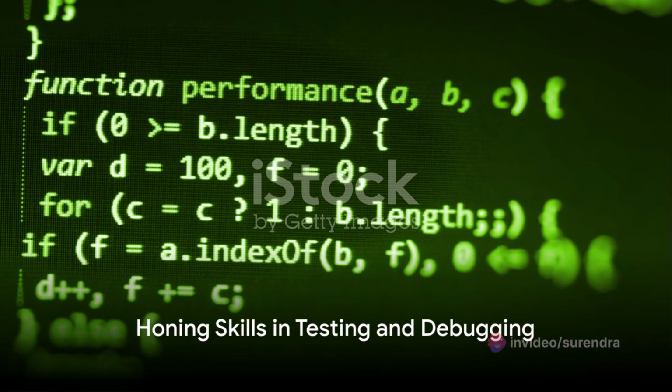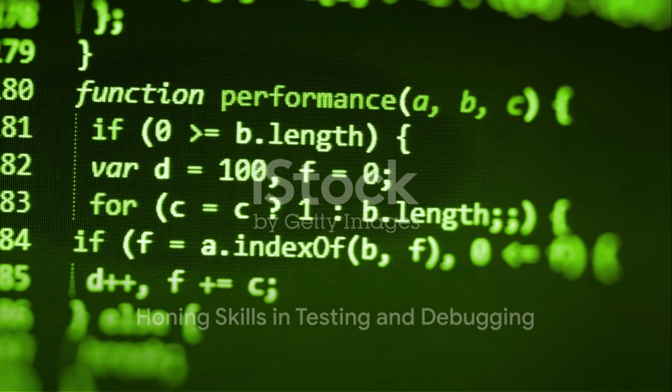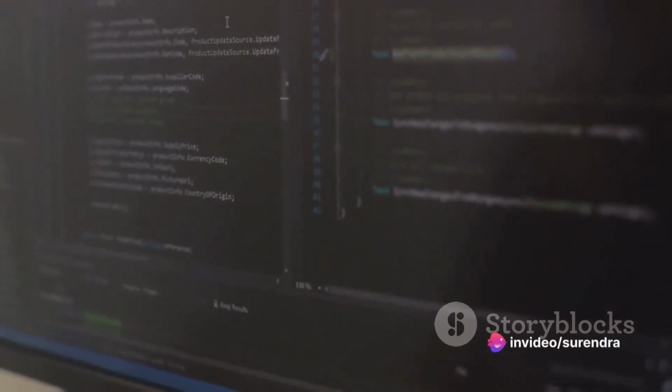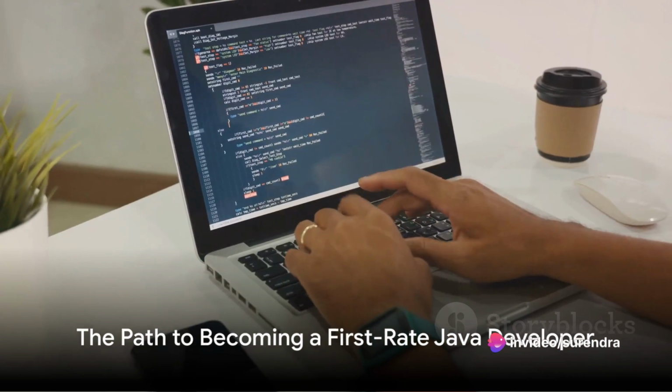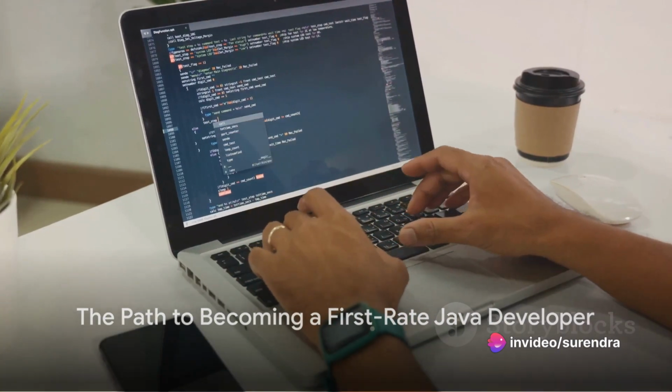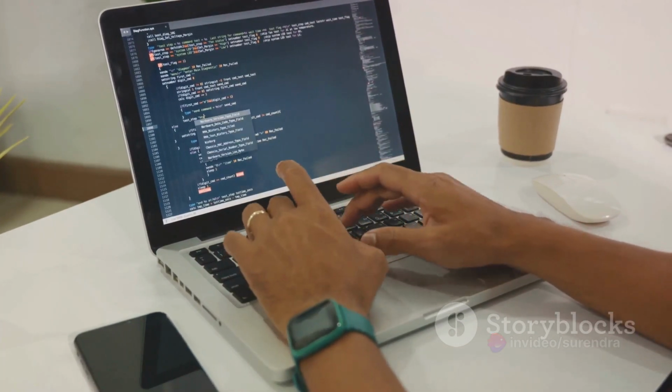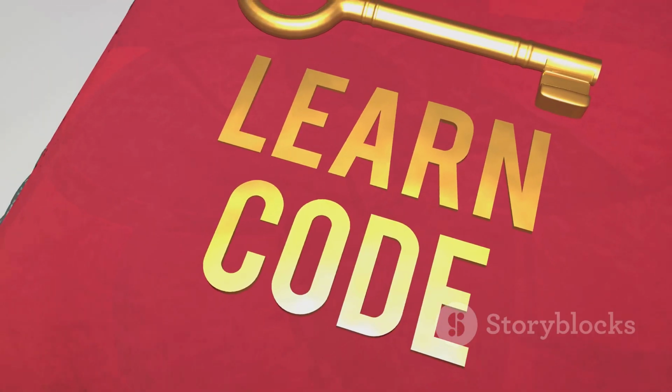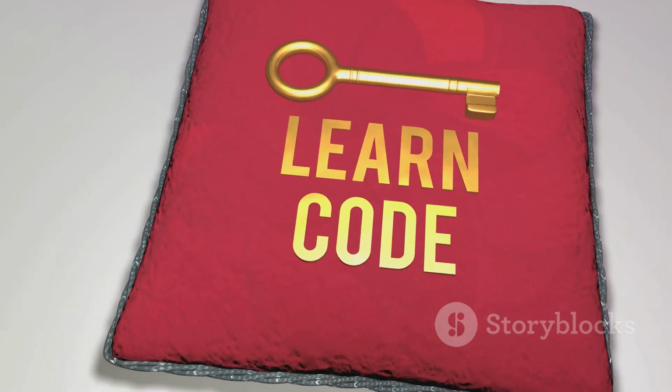Finally, hone your skills in testing and debugging. Master JUnit for unit testing, and learn how to use debugging tools effectively to detect and rectify issues in your code. By mastering these advanced topics, you'll be well on your way to becoming a first-rate Java developer. Remember, continuous learning and practice are the keys to success in this field.